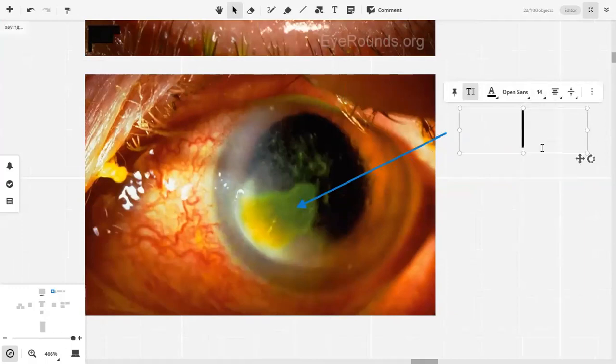Now the question is, why do we use this fluorescent stain? What is the purpose of this stain? क्यों इस्तेमाल कर रहे हैं हम ये?